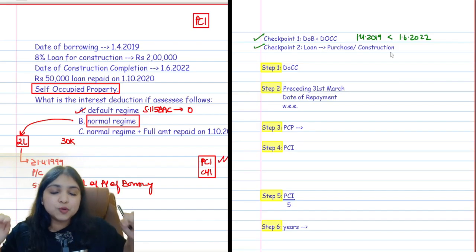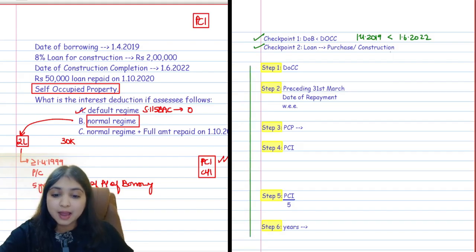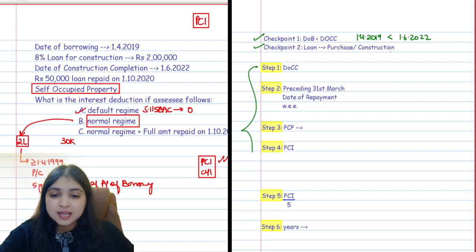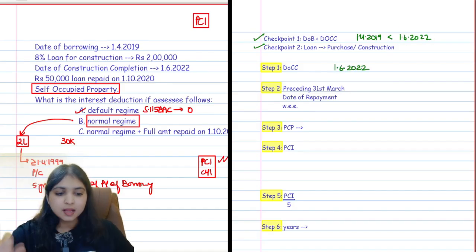Now, how to compute pre-construction interest? I will have totally 6 steps, guys. Doesn't matter what kind of question, okay? Trust me, doesn't matter what kind of question. Every single question, these 6 steps will help you ace pre-construction interest. Step number 1, you will start with the date of construction completion. What is the date of construction completion in this question? 1st of June 2022.